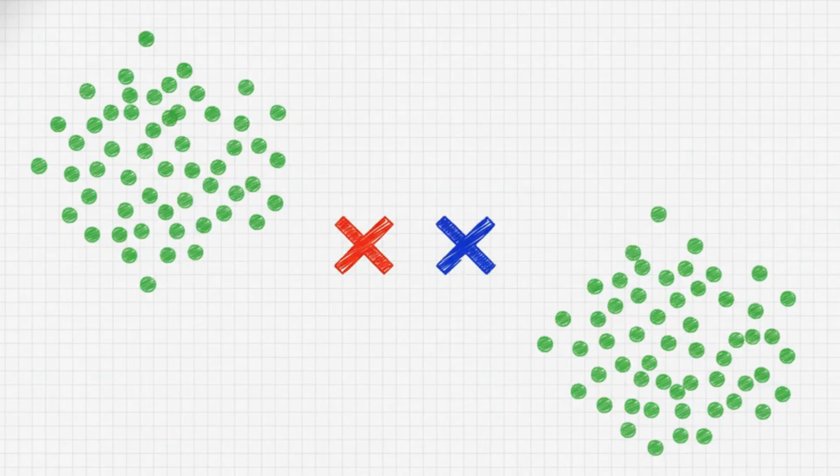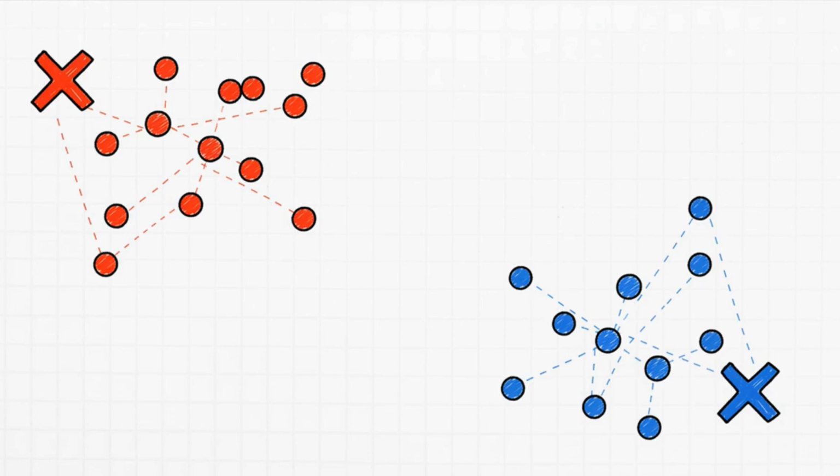Let's actually see this dance in action. Here are our data points, all in green. The algorithm starts by just making a random guess. It drops two cluster centers, the red and blue crosses, right into the mix. As you can see, they're not in the right place yet, not even close, but that's all about to change. And now for the first step, assignment. Each and every data point gets colored based on whichever cluster center it's closest to. And just like that, boom, we have our first kind of rough set of clusters.